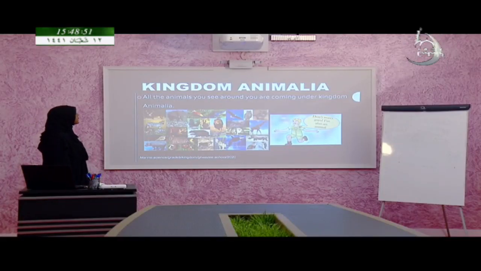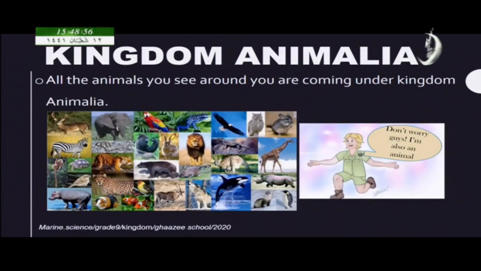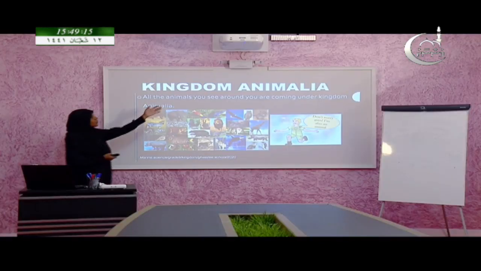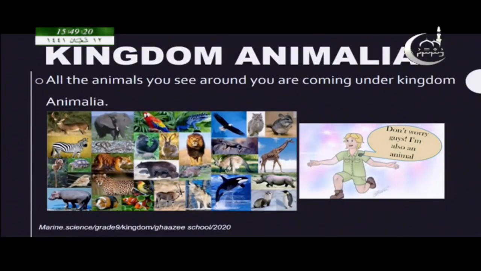And all the animals that you see around you are coming under one kingdom called kingdom Animalia. It is including you and me. We are all coming under kingdom Animalia, and we cannot produce our own food. Even these animals, organisms coming under kingdom Animalia, we cannot produce our own food. So, we are all heterotrophic multicellular organisms.